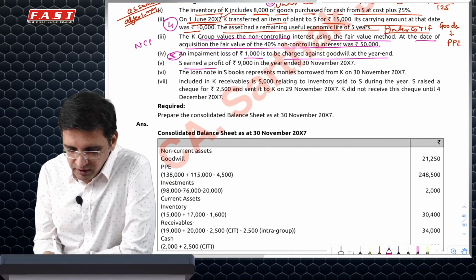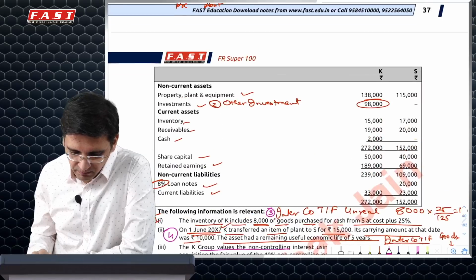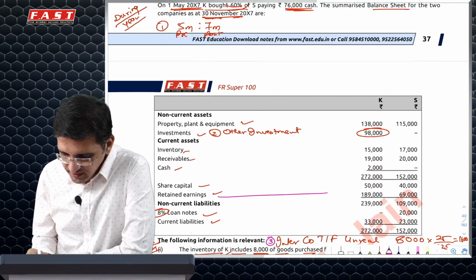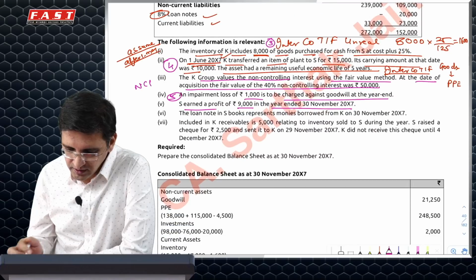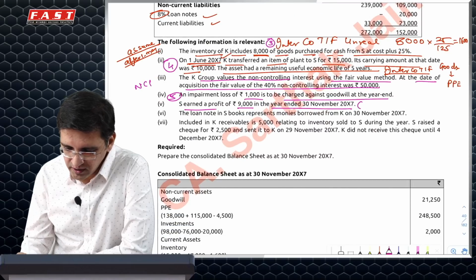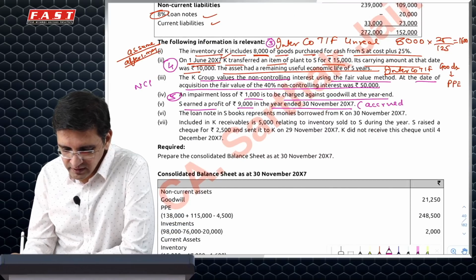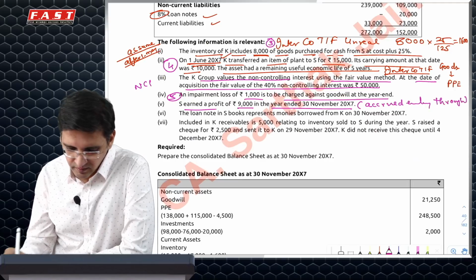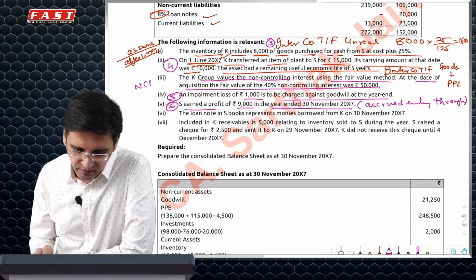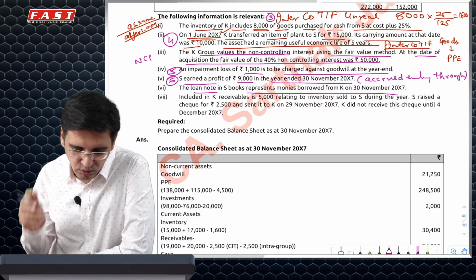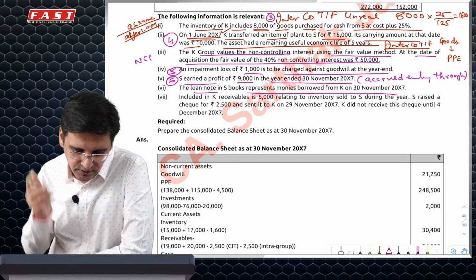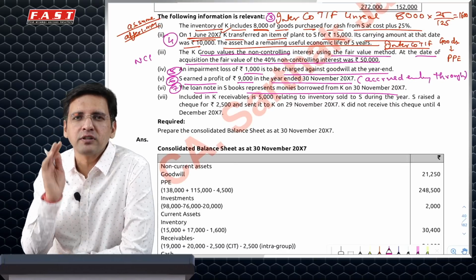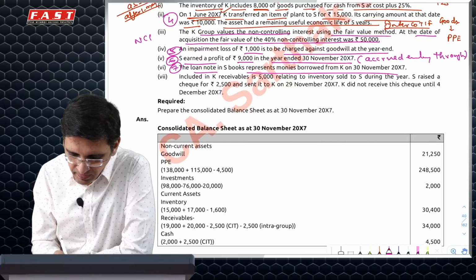Then S earned a profit of 9,000 in the year ended 30th November 2007. Here you didn't have the information about current year profit. So for the 9,000, you'll have to assume that it accrued evenly throughout the year. So this is also an adjustment working note which you'll have to create. Loan notes represent money borrowed from K. So it's an intercompany transfer which will fetch you one simple mark.